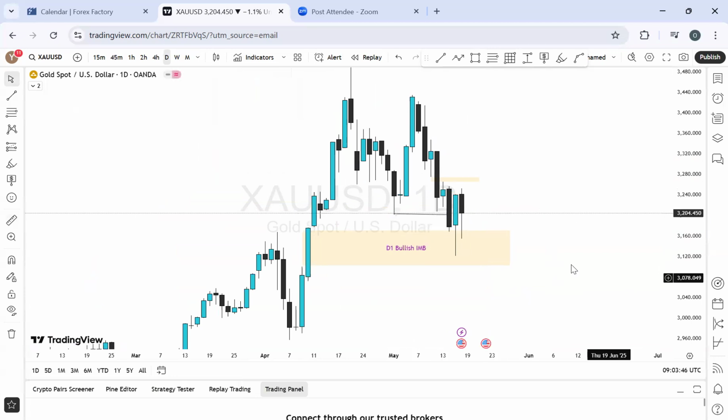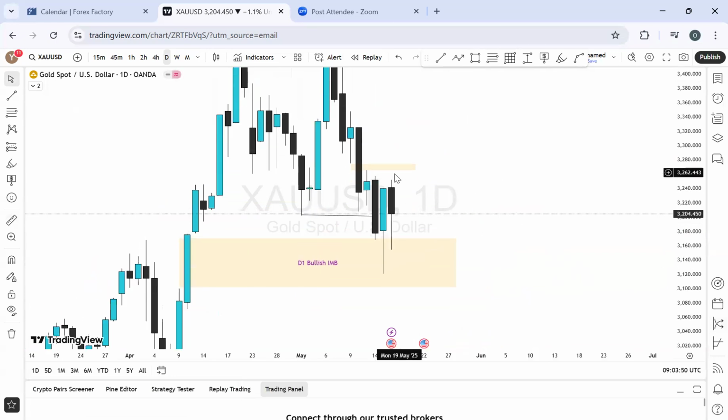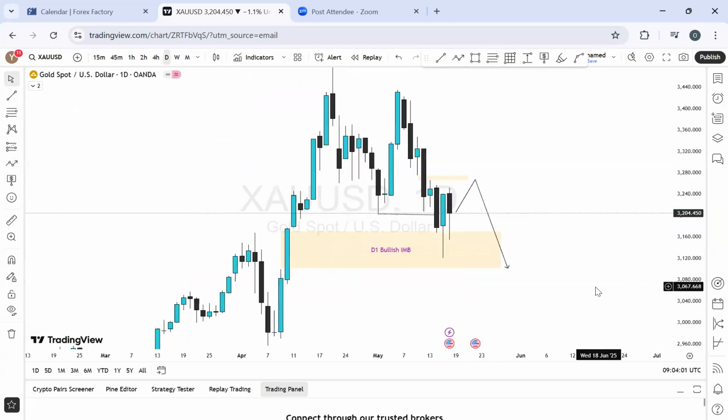But ideally, what is our outlook? Currently on the daily time frame, we still have this zone very much. The price has not tapped into it yet. So I can expect the price to do a bit of buying into this range before it moves further. Or I can also wait for the market to create the daily candlestick for Monday before I see more opportunities on gold trading for this week.